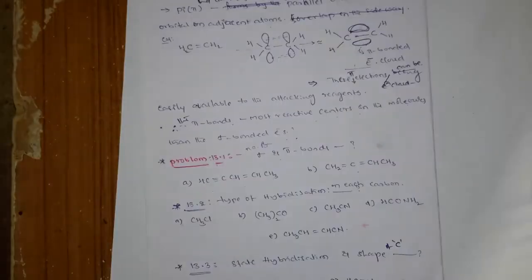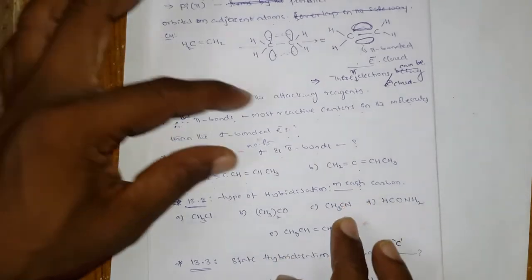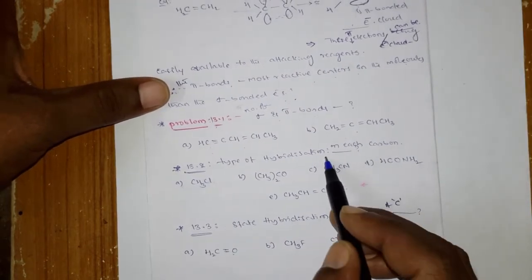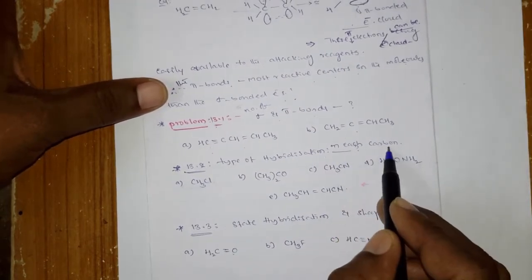Similarly, just go and calculate here. The next one is the types of hybridization on each carbon.